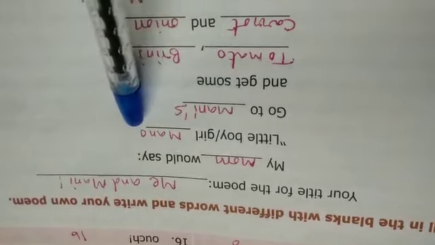First one is the title of the poem, Me and Money. My mom would say, little boy or girl. If you are a boy, you should write the name of a male. If you are a girl, you should write the name of a female. Go to Money's.